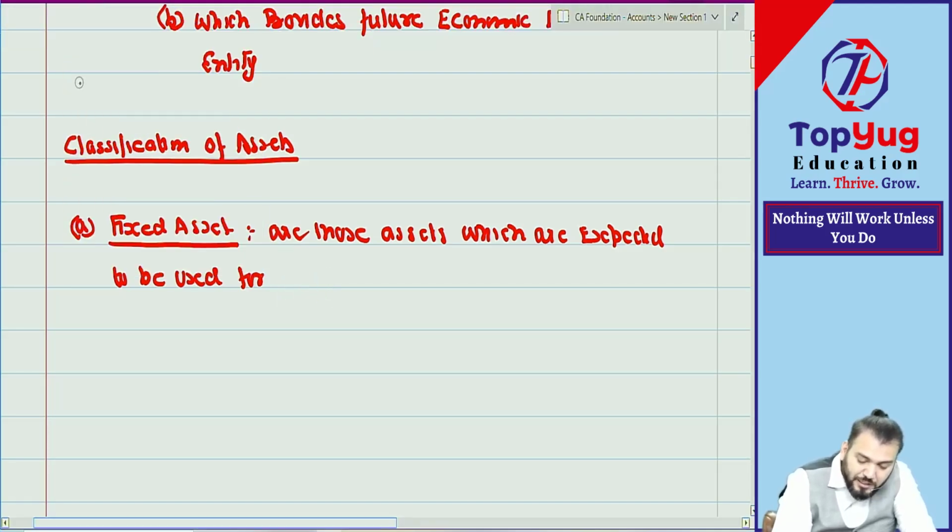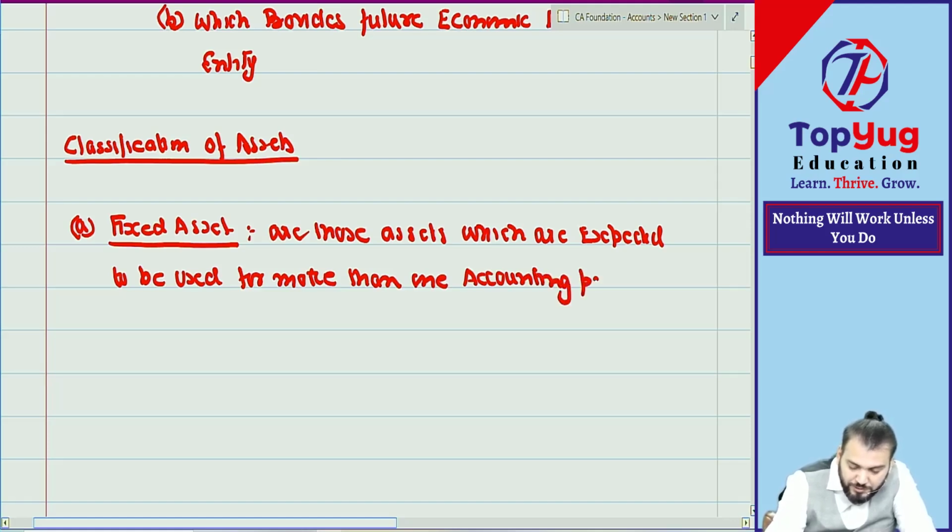Which are expected to be used for more than one accounting period.